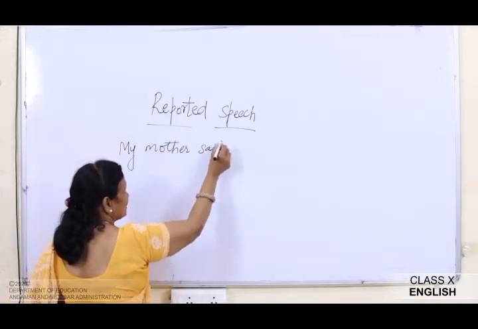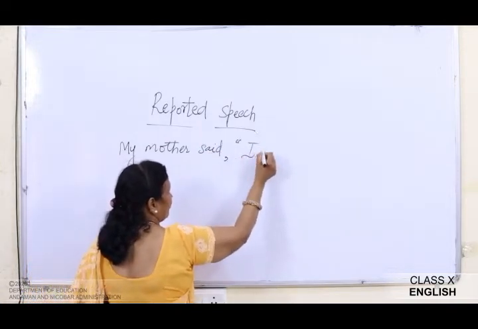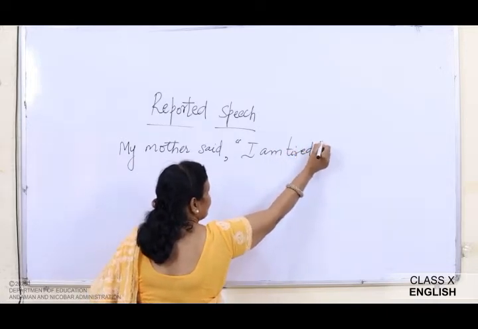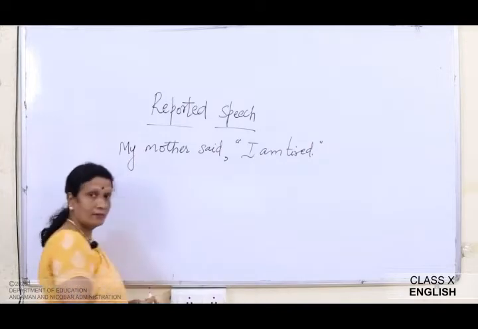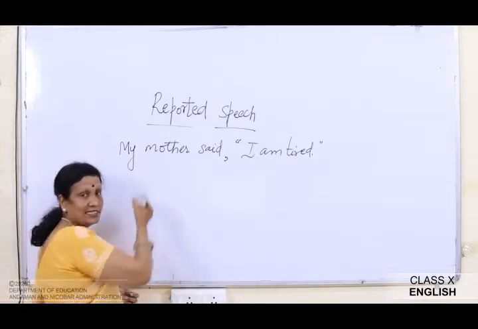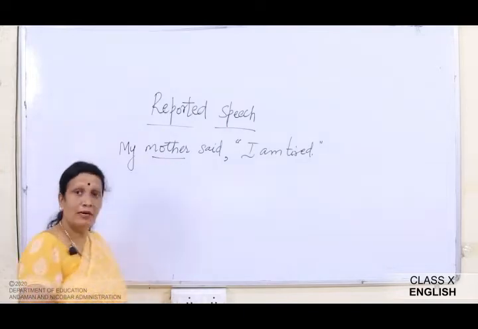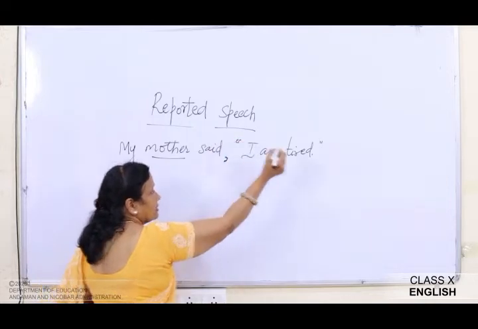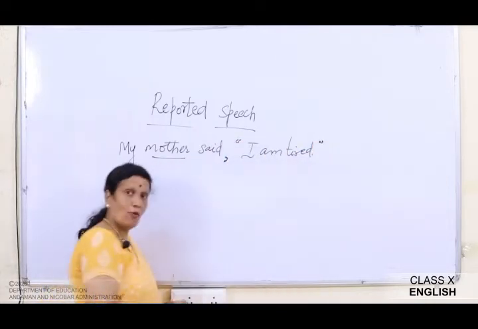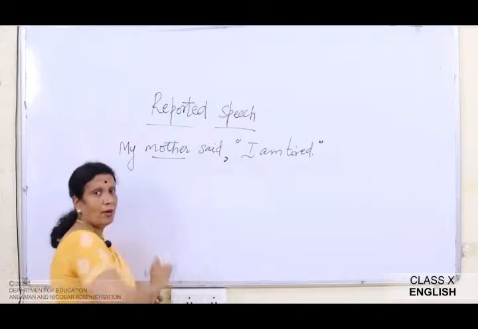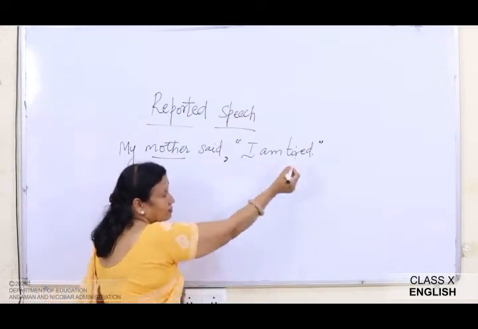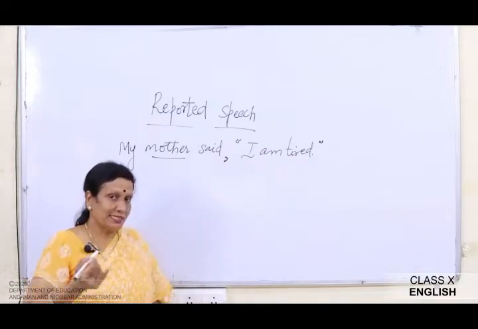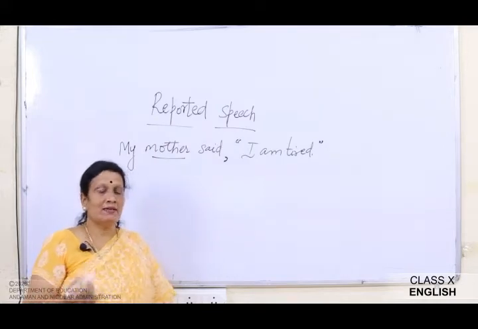My mother said, "I am tired." Okay. So here who is the speaker? My mother. Now this is a comma and these are inverted commas. Now what did my mother say? "I am tired." Okay. Now if I try to say, my mother said I am tired.